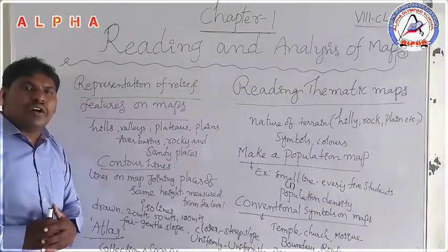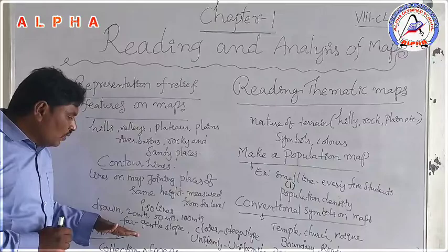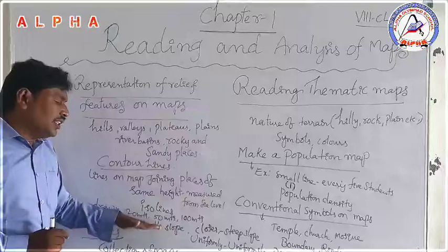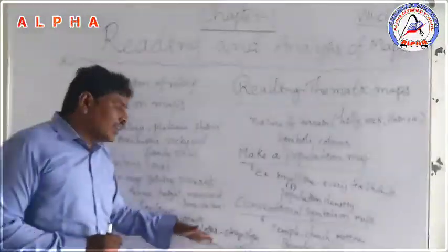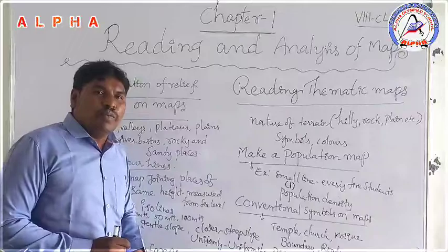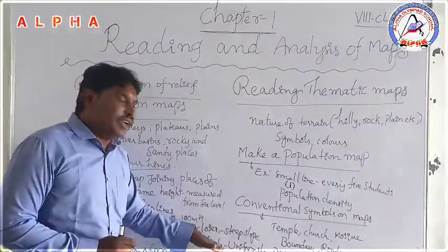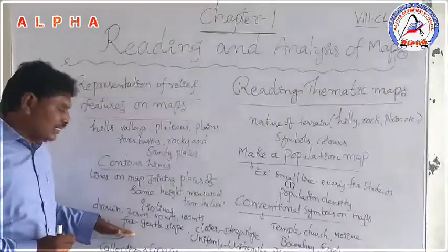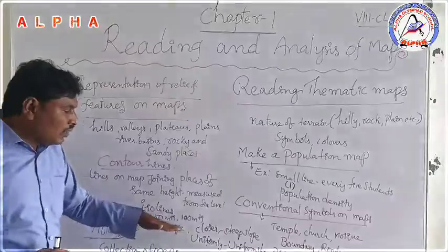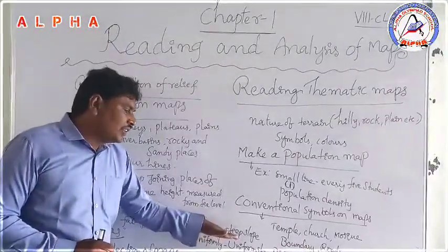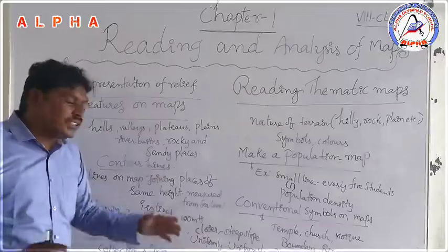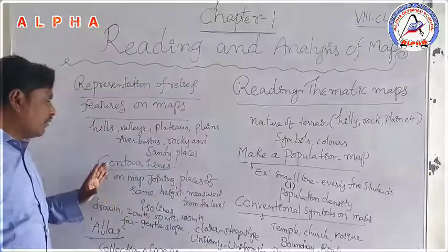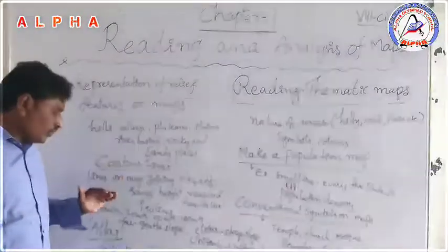When we observe contour lines on maps, if the contour lines are far apart, it means the area has a gentle slope. If the contour lines are closer together, it means a steep slope. If the contour lines are uniformly spaced, it means a uniform slope. This is the information about contour lines.